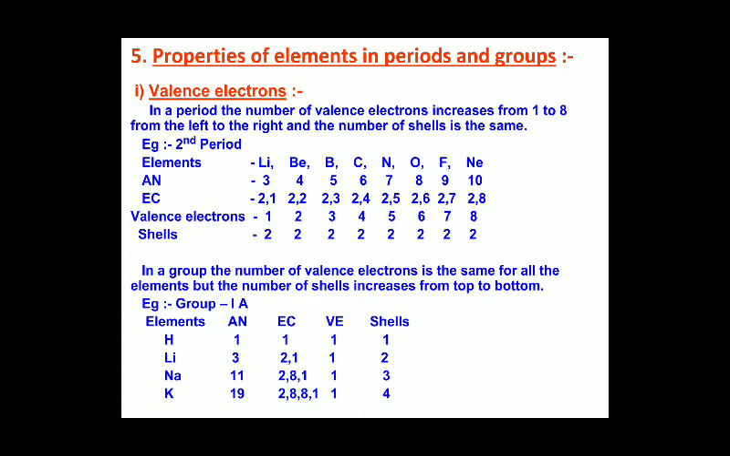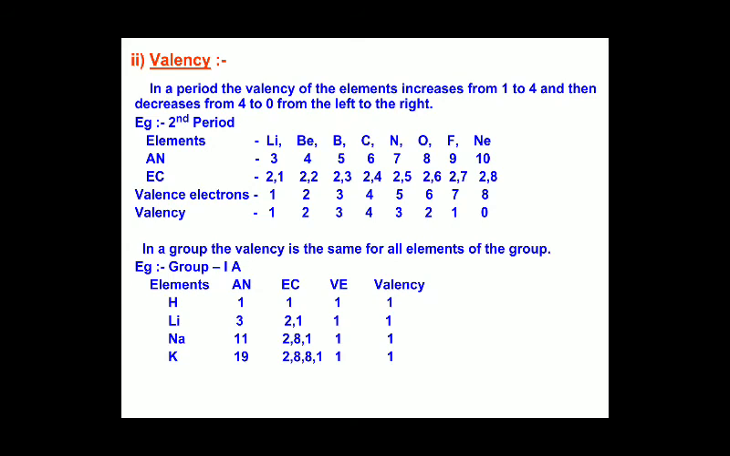Now we'll see another property, that is valency. Of course, valency depends upon the number of electrons in the outermost shell. That is, if we have 1 electron, the valency will be 1, 2 means it will be 2, 3 means 3, and it goes on. So in the valency along the period, the valency of elements increases from 1 to 4 and then decreases from 4 to 0, from left to right.